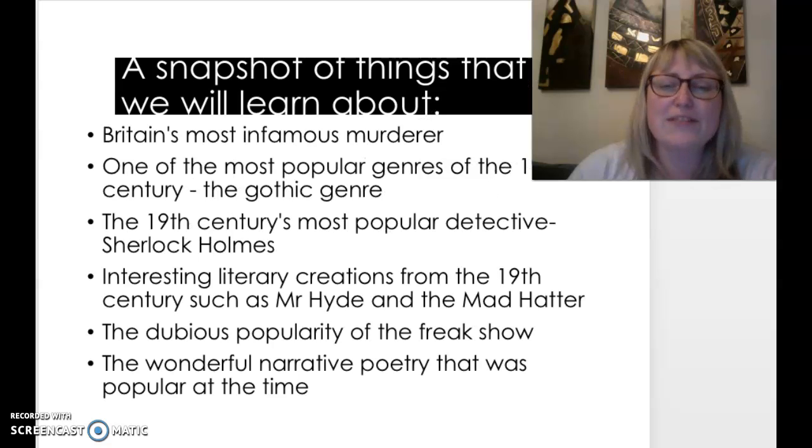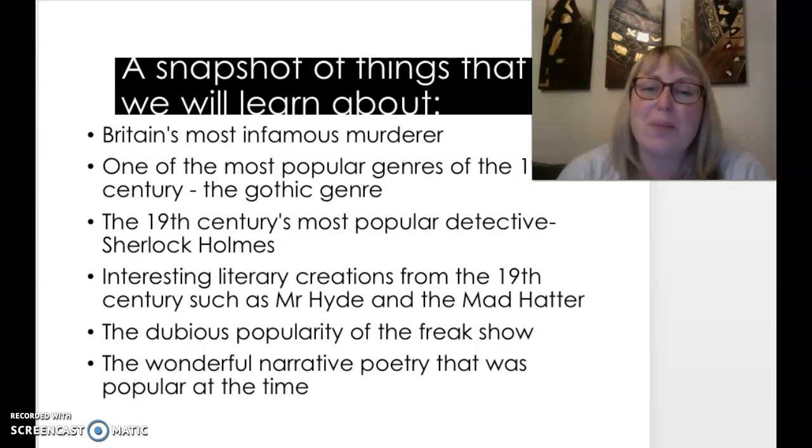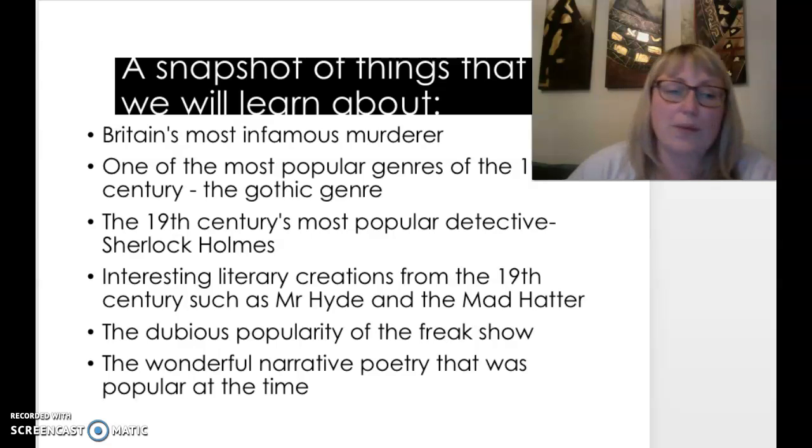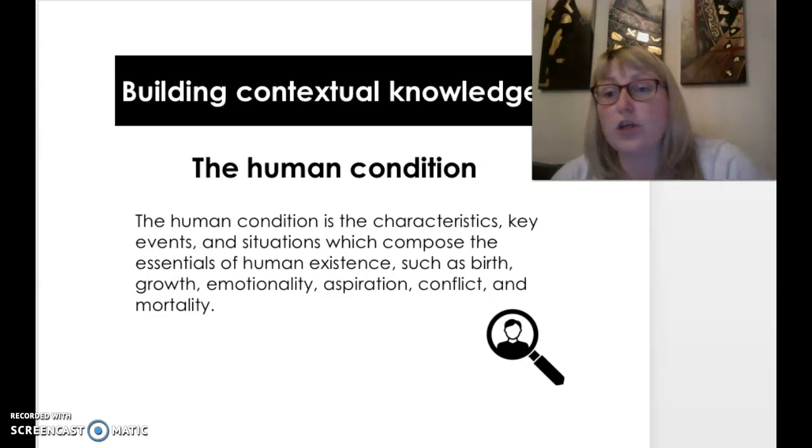So, a brief snapshot of the things that you will learn about. We're going to talk about Britain's most infamous murderer, one of the most popular genres of the 19th century, the Gothic genre, the 19th century's most popular detective, Sherlock Holmes, interesting literary creations from the 19th century, such as Mr. Hyde and the Mad Hatter, the dubious popularity of the freak show, and the wonderful narrative poetry that was popular at the time. And one of the key focuses in this unit is the human condition.